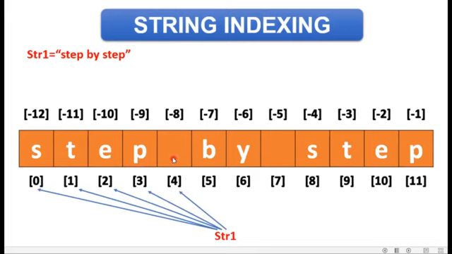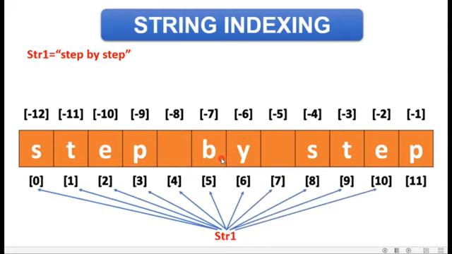As I told you earlier also, space is also counted as a character in a string, so it will also take one index location. Next, str1 of 5 is B and so on. And the last character is stored at str1 of 11 and it will show you P.